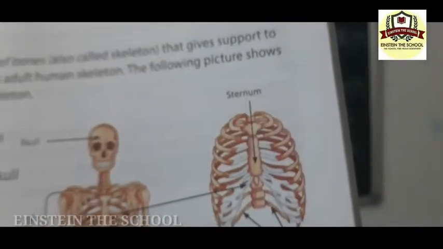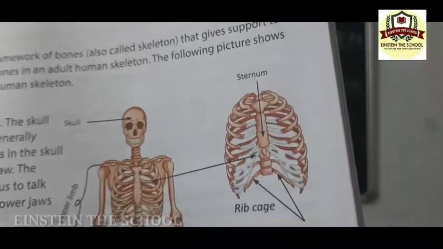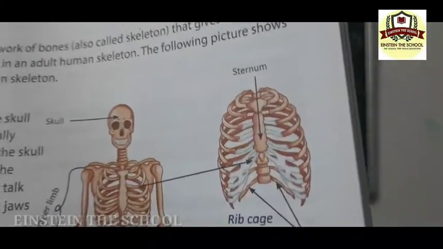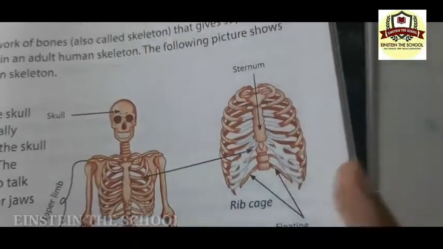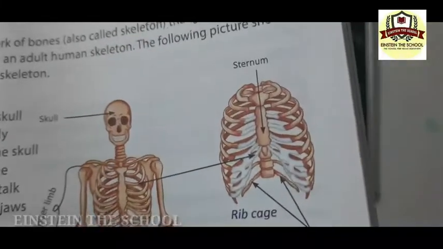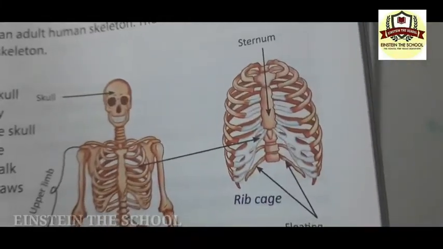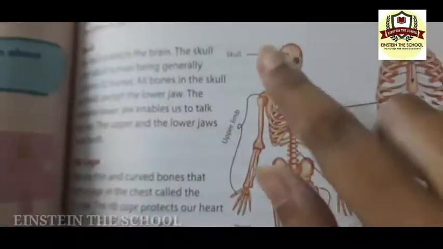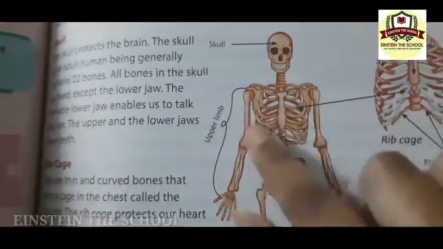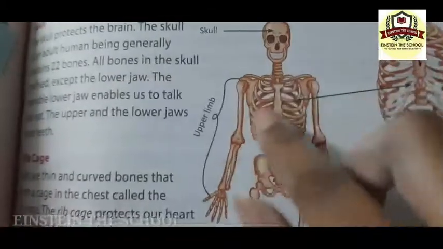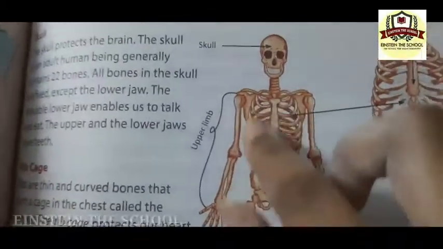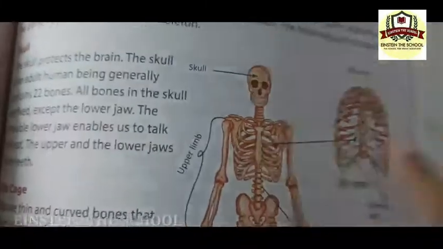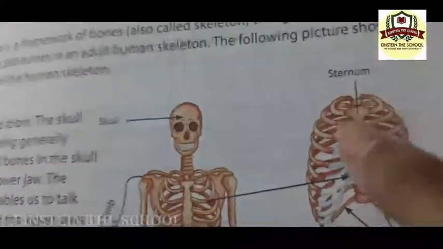You can actually see the rib cage right here. As you can see in the picture, this is the rib cage. Now please look at the picture very carefully. The rib cage is in the structure here, on the upper body. We can look at it in depth right here.